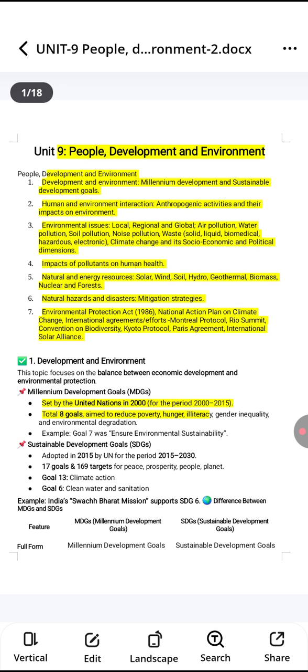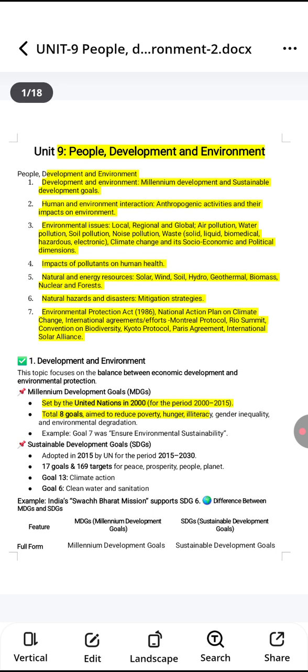So first topic we have development and environment. Basically this topic focuses on the balance between economic development and environmental protection. First we have MDG goals. It was set by the United Nations in 2000 for the period 2000 to 2015 and it included 8 goals.